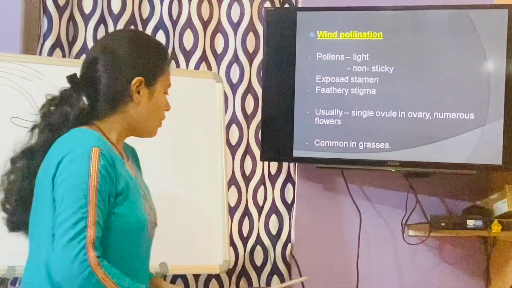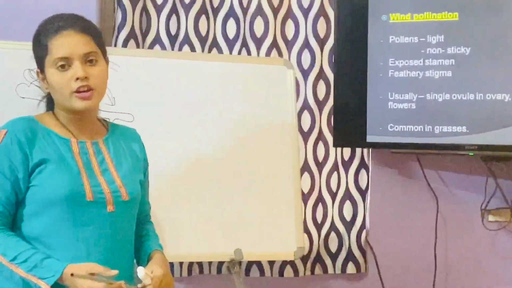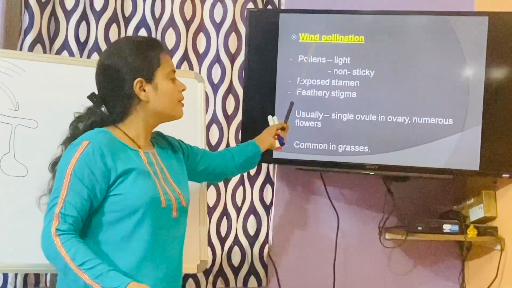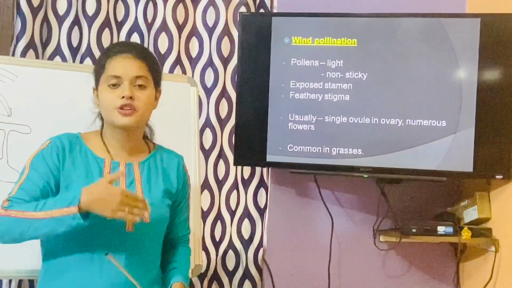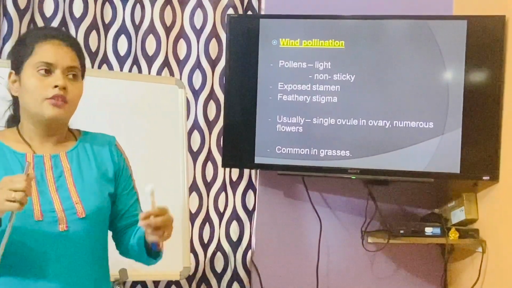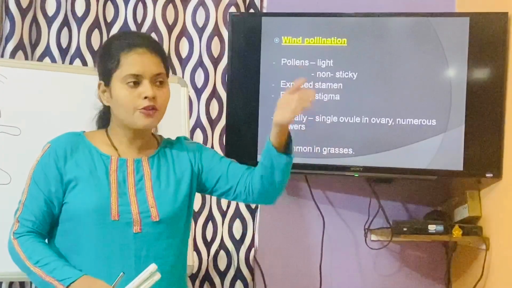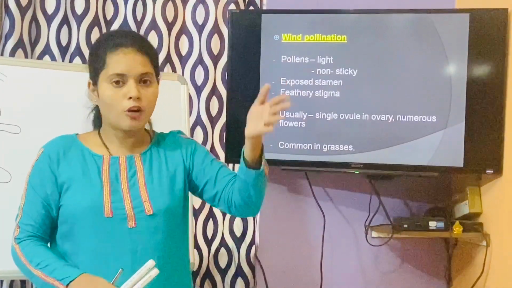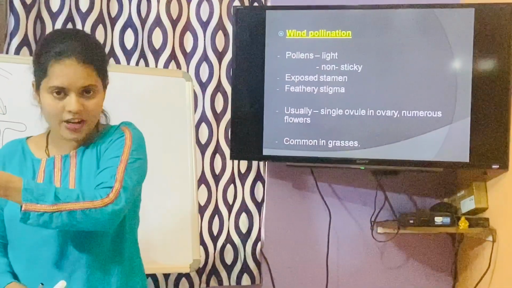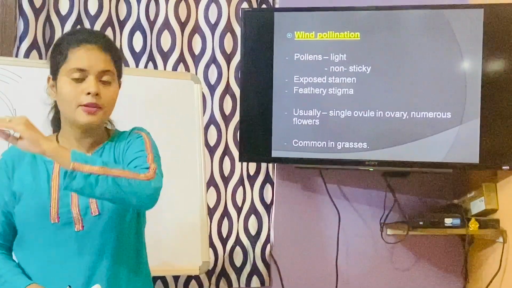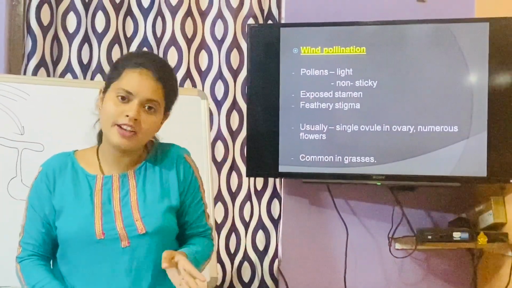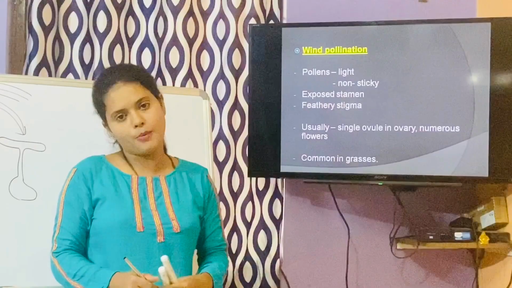Now let me tell you of the first type of pollination, that is wind pollination, pollination by wind. The transfer of pollen from the anther of one flower to the stigma of the next flower through the agency of wind is referred to as wind pollination.